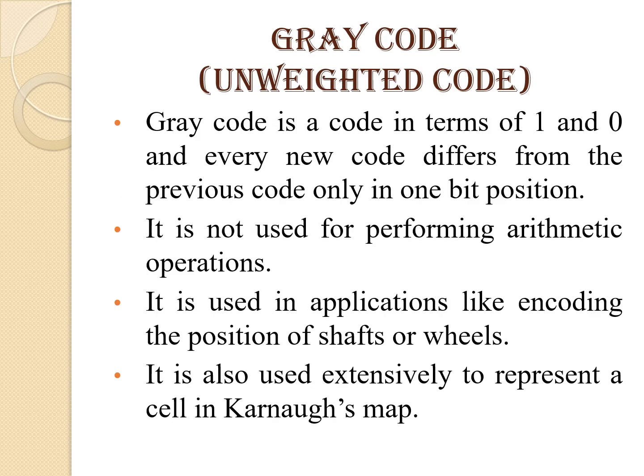Next we will go for the unweighted code, that is gray code. Gray code is a code in terms of 1 and 0, and every new code differs from the previous code in only 1 bit position. It is not used for performing arithmetic operations. It is used in applications like encoding the position of shafts or wheels. It is also used extensively to represent a cell in Karnaugh's map.